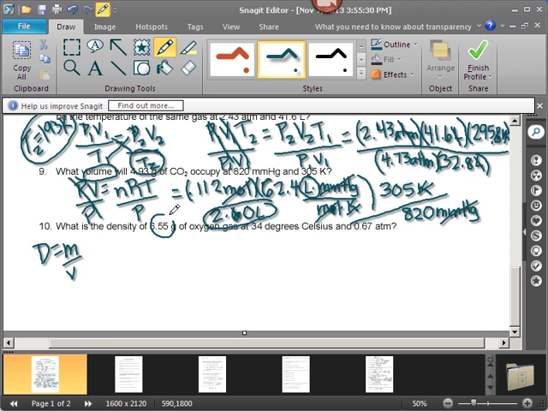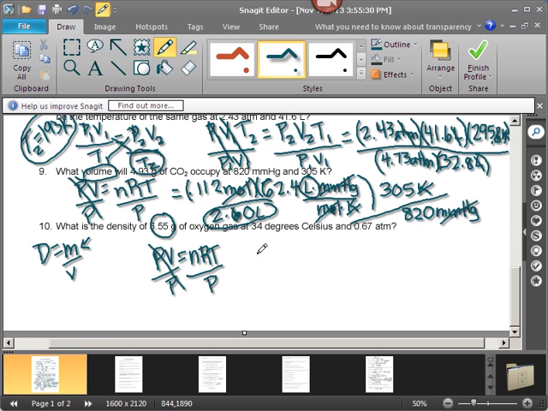We already have the mass that they gave us. But what we don't have is the volume, so we have to go find it ourselves with PV equals nRT. So PV equals nRT is just a tool, really, to solve for the volume so that we can then, second step, find the density. So it's a two-step problem instead of just a one-stepper.